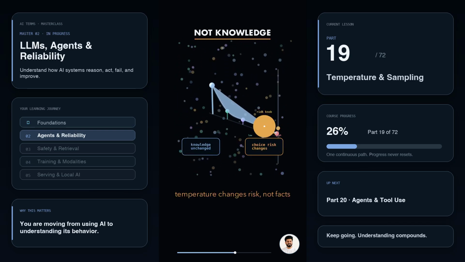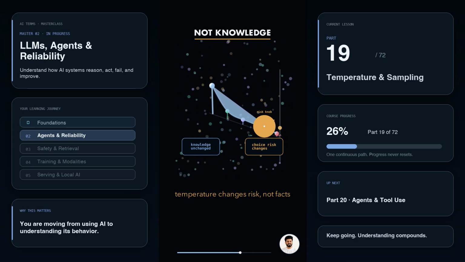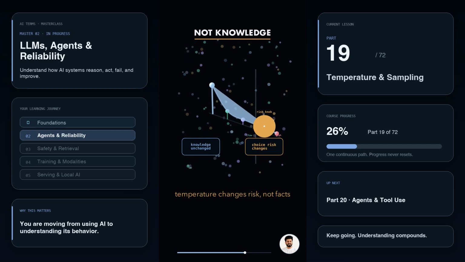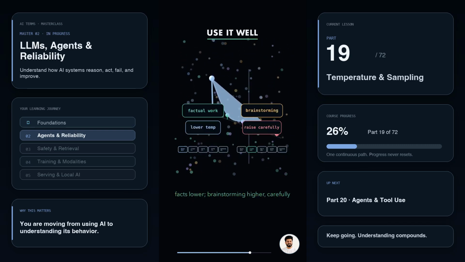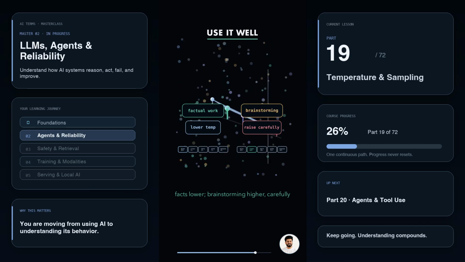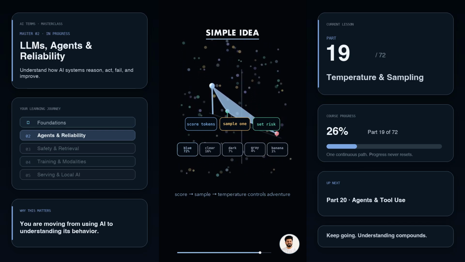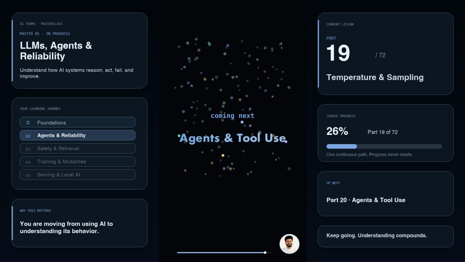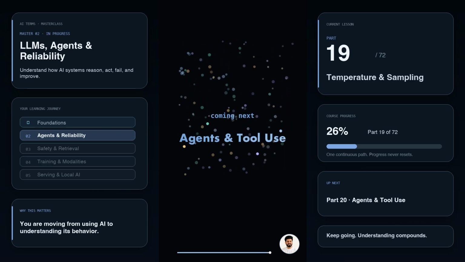Temperature does not add knowledge. It only changes how risky the next token choice is. A common mistake is thinking, temperature is an intelligence dial. It is not. It is more like a randomness knob after the model has scored the options. For factual work, use lower temperature. For brainstorming, raise it carefully. Simple idea. The model scores possible next tokens. Sampling chooses one. Temperature controls how adventurous that choice is. Coming next, agents and tool use, how AI stops just answering and starts taking actions.